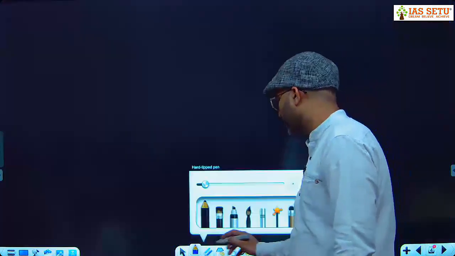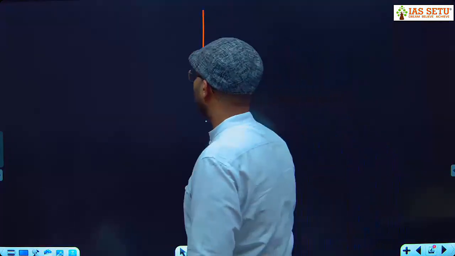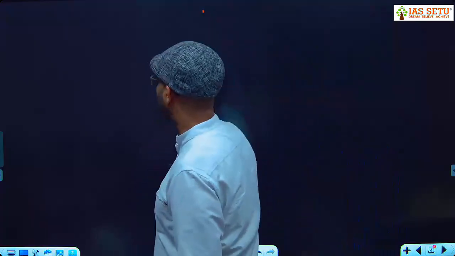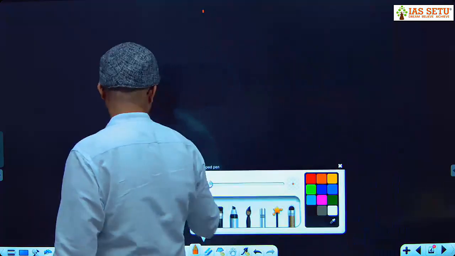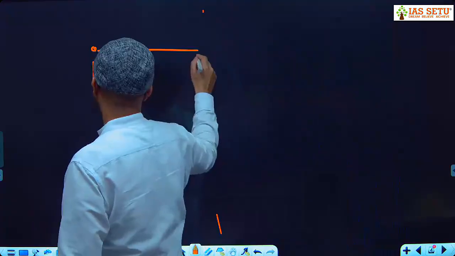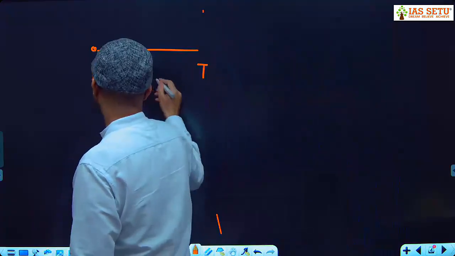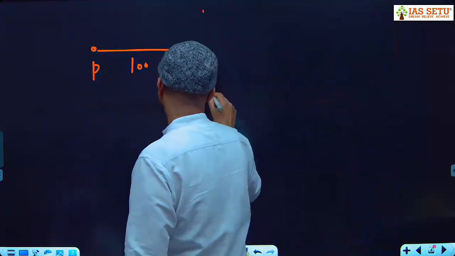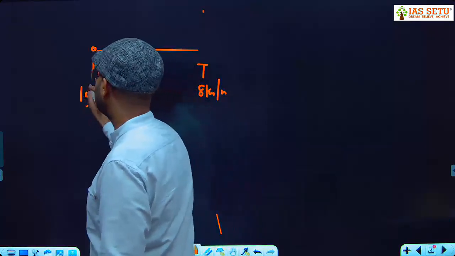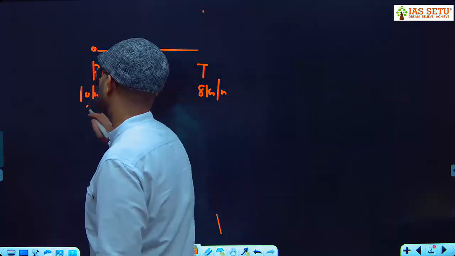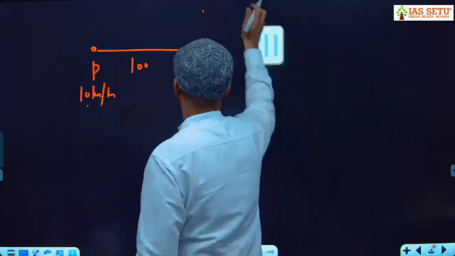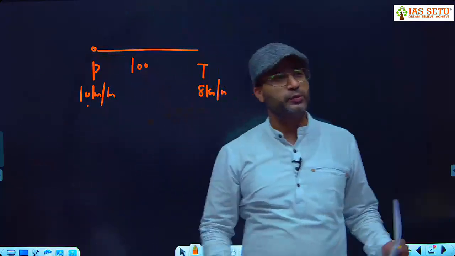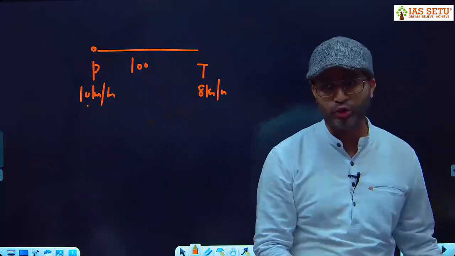I give you 2 methods, more or less the same, only the unit will differ. Method 1: you can see, this is the policeman, this is the thief, the distance is 100 meter, the speed of the thief is given as 8 km per hour, and the speed of the policeman is given as 10 km per hour. I have an option. I can use speed in kilometer per hour, or I can use speed in meter per second. I will tell you both.